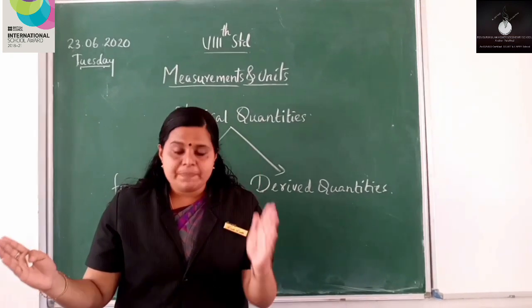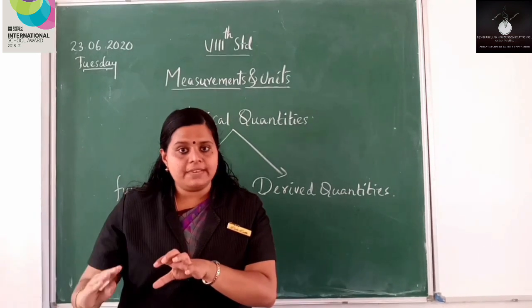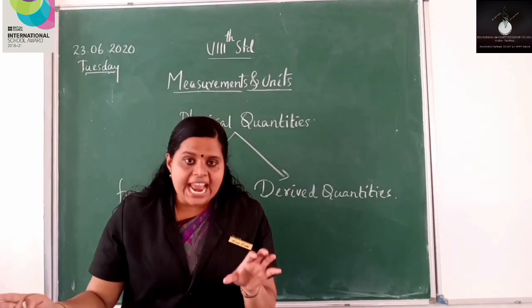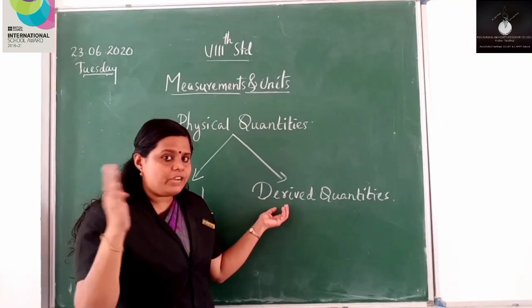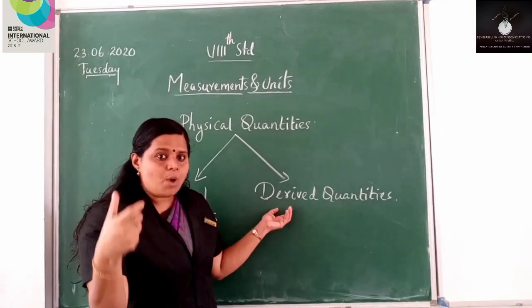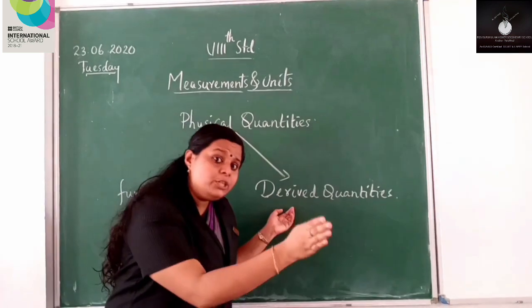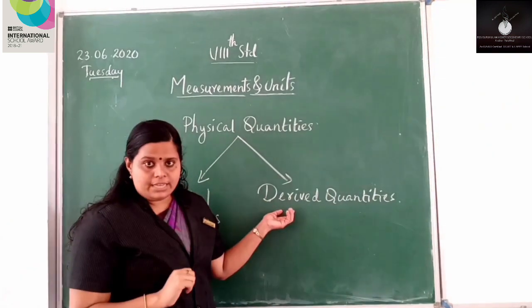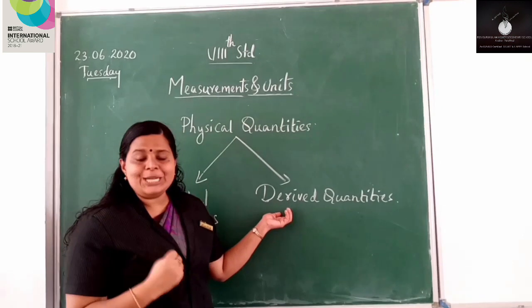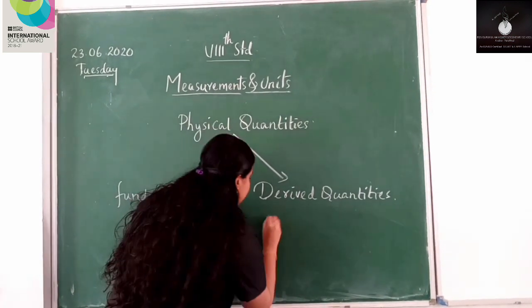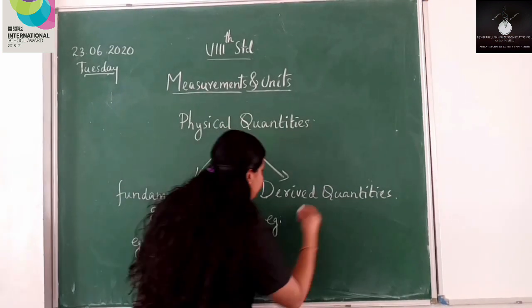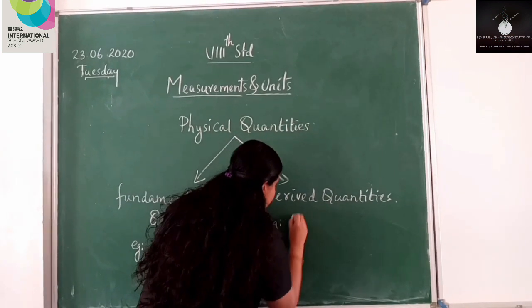Recall the definition of derived quantities. There are some quantities which are related to other quantities. So here the area is related to length as well as breadth. So example for derived quantities, area.